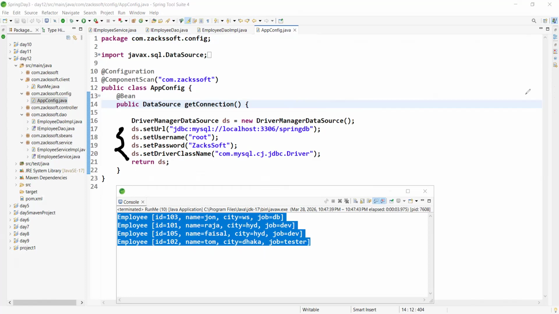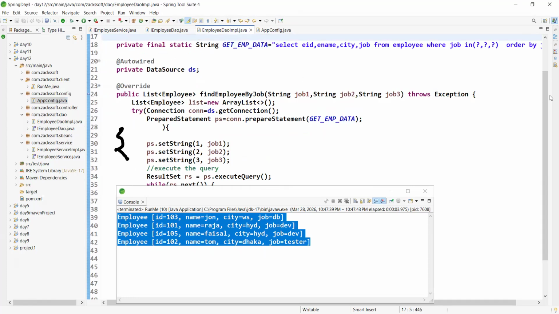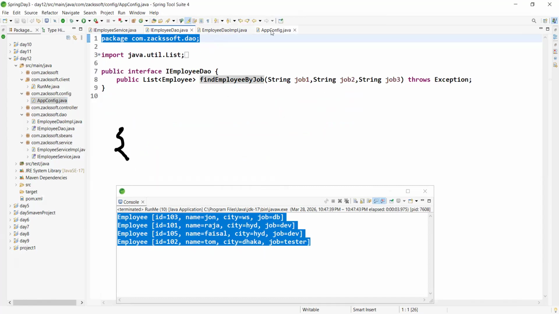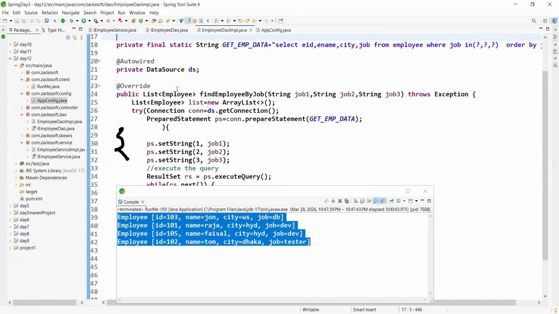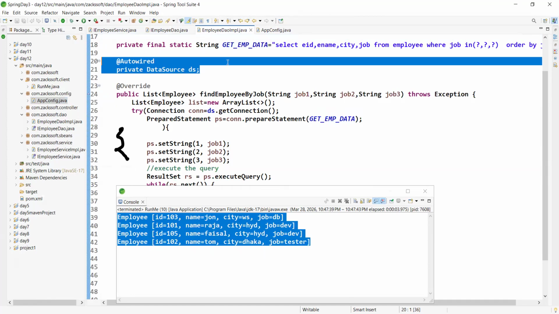So simply, the data source object is available in the Spring container, right? Just observe. So how to get it? Hey Spring, please give me this data source object. In normal JDBC, we create the connection with DriverManager.getConnection, passing URL, username, and password. But right now, we simply call getConnection on the data source, and it returns the connection. Is it okay?